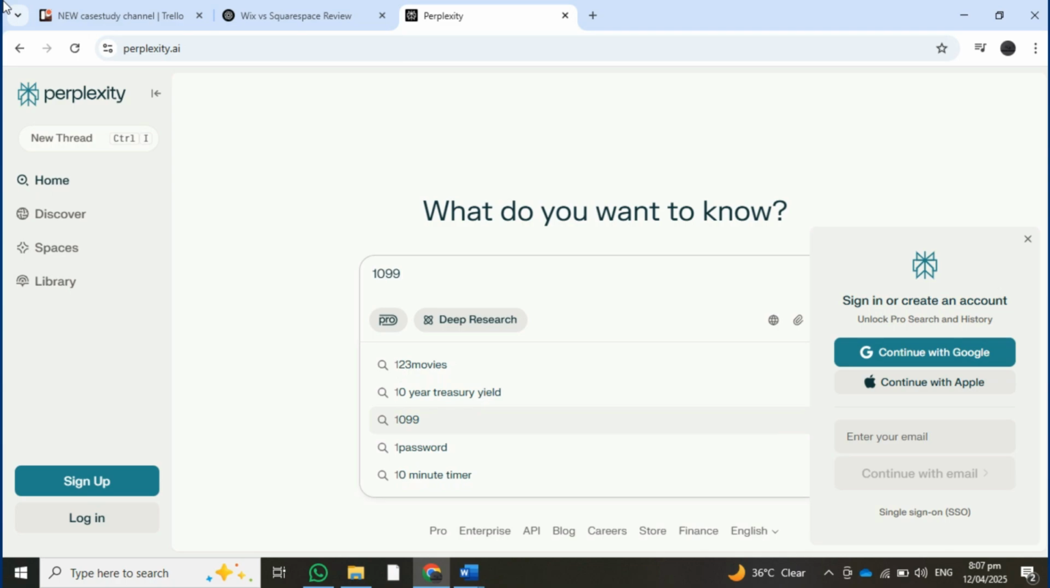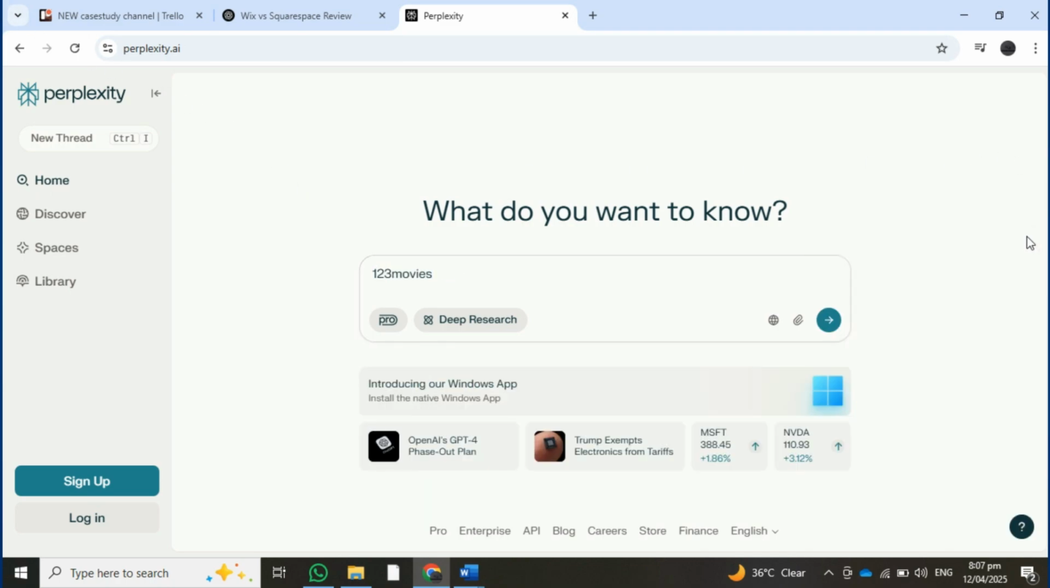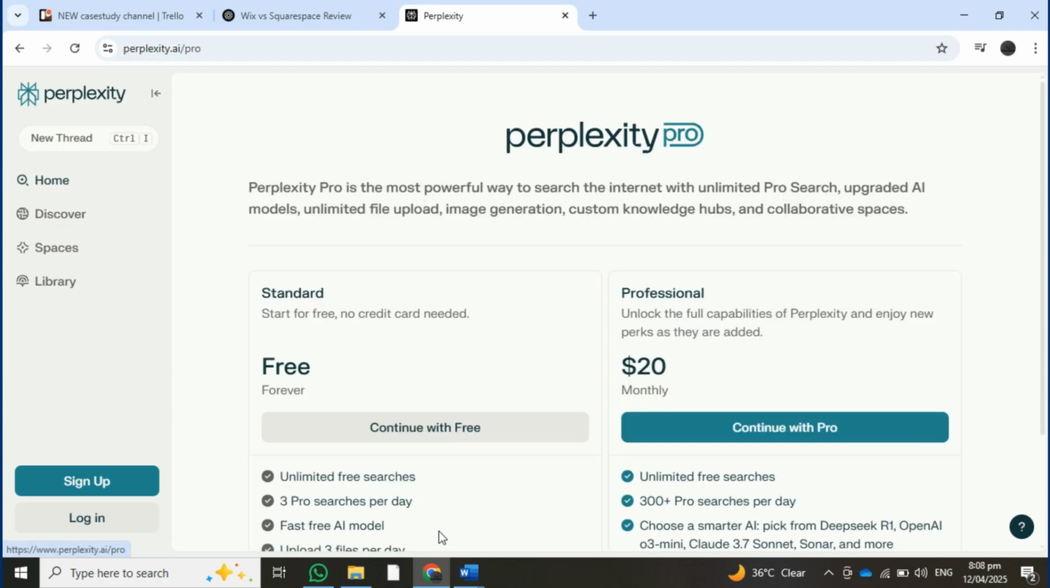First, let's talk about Perplexity AI. Perplexity AI is known for its strong ability to answer questions by retrieving information from the web in real time.